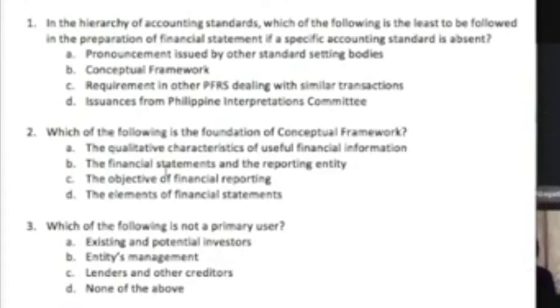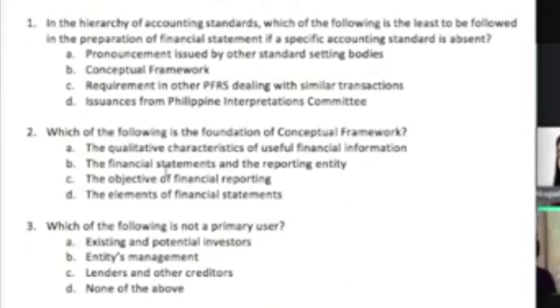Is Group 2 ready? Start with number 1. Okay, so in the hierarchy of accounting standards, which of the following is the least to be followed in the preparation of financial statements if a specific accounting standard is absent?